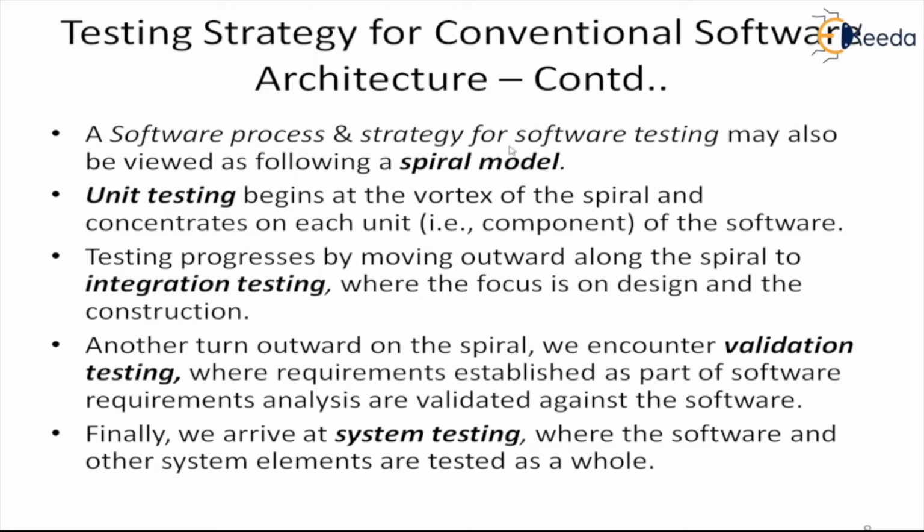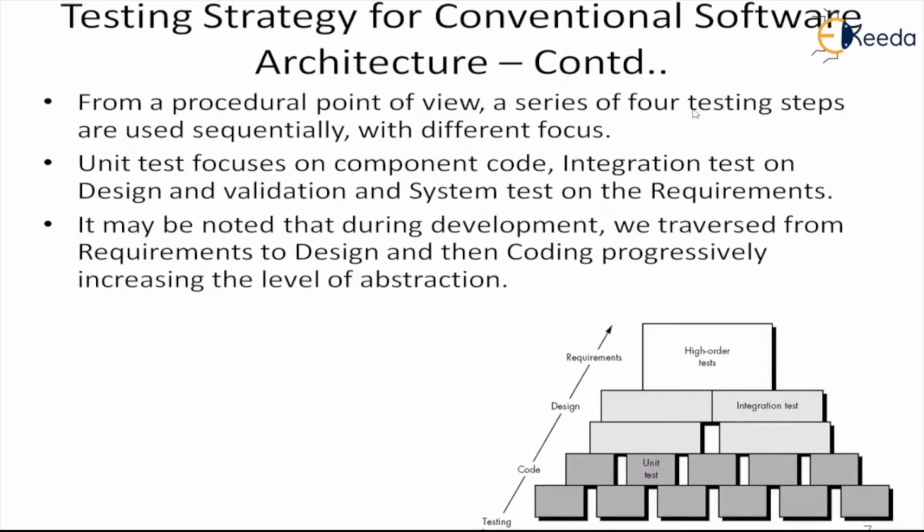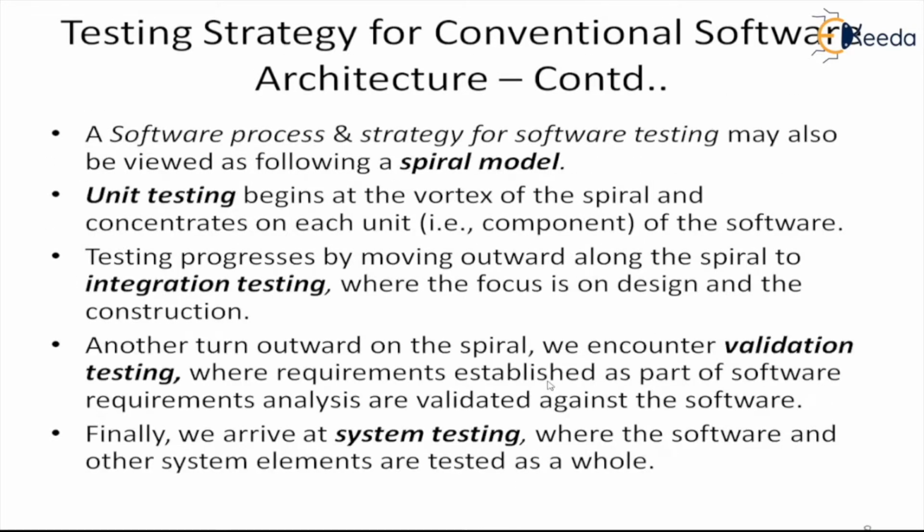The software process and strategy for software testing may also be viewed as a spiral model. Here we have seen it as a pyramid, but we can also view it as a spiral, like the activity described in a spiral model. Unit testing will be at the heart of it, at the vortex, at the center of the spiral, and concentrates on each unit component of the software. Testing progresses by moving outward along the spiral, and we go to the integration testing.